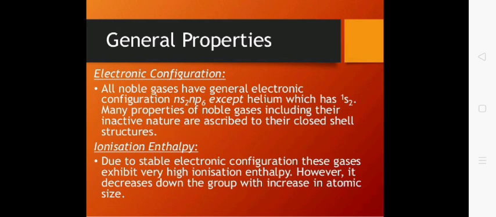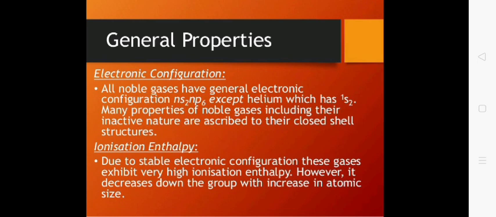Next is ionization enthalpy. As we know that they have a very stable electronic configuration, which is represented as ns2 np6. So they don't want to lose their electron, hence a large amount of energy is needed to remove the most loosely bound electron.